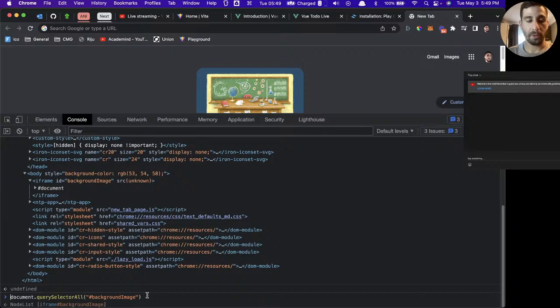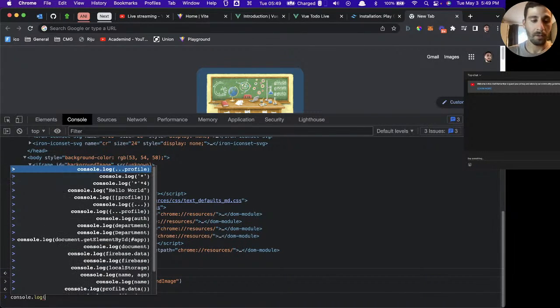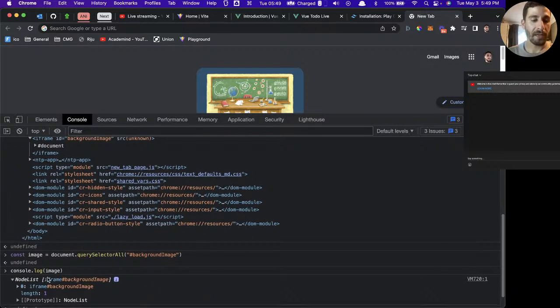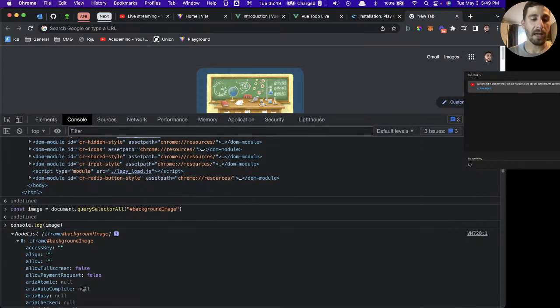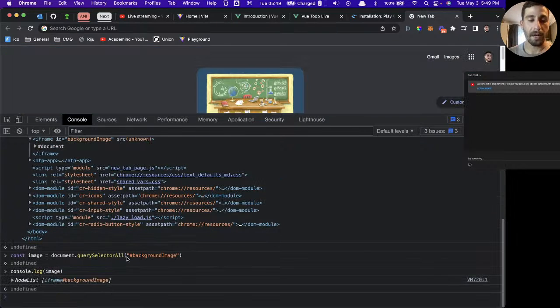We can save this to a constant. We'll say const image equals, and then we'll save it. And now if we console log image, we have that DOM element right there. So that's the iframe. So that's how you interact with IDs within the DOM.